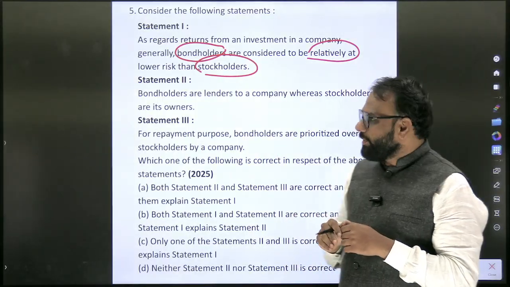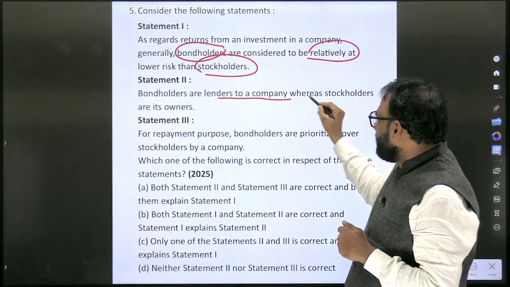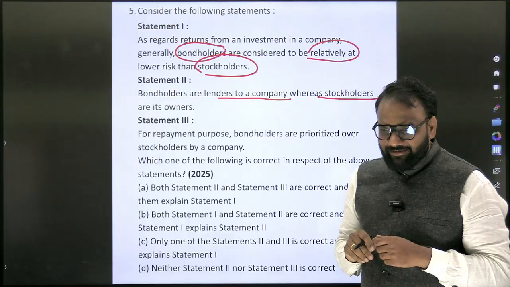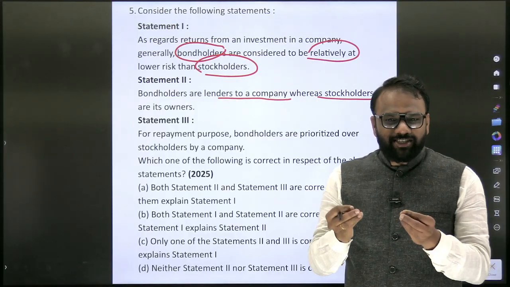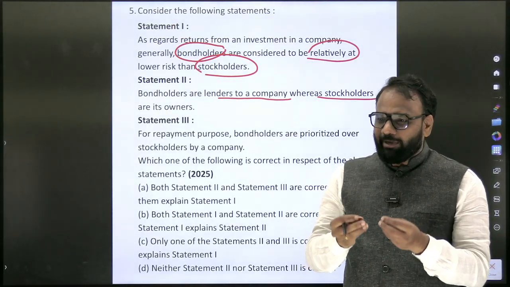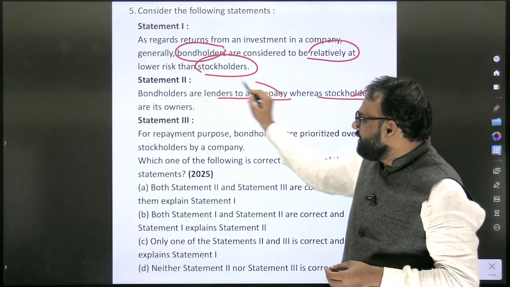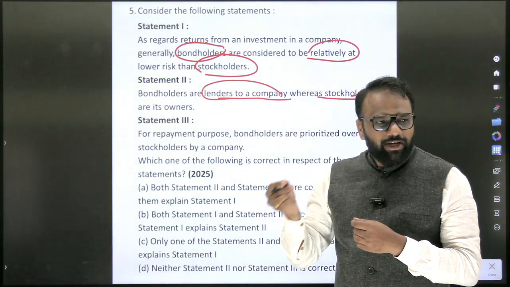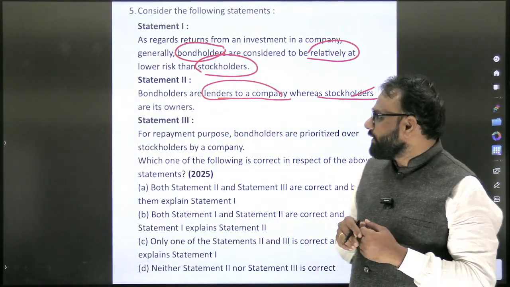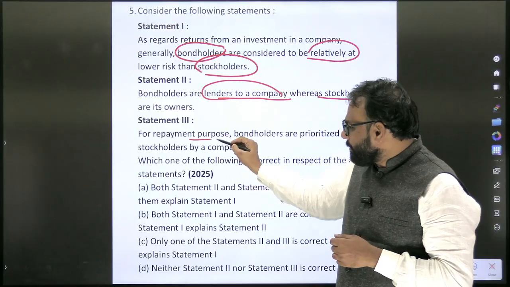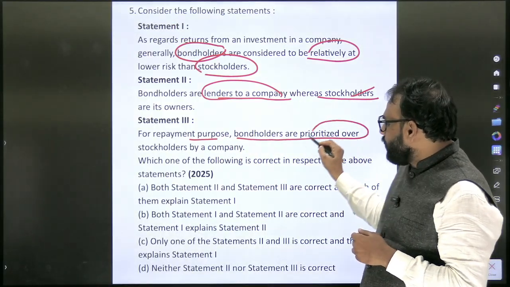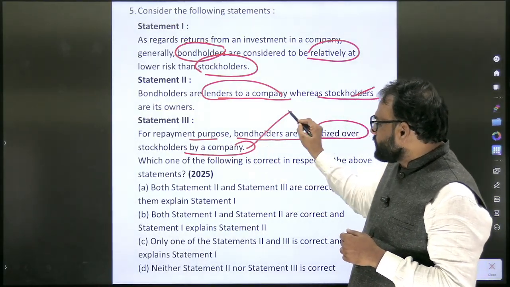Now the options they have given: bondholders are lenders to the company, whereas stockholders are its owners. Obviously, when you purchase a stock, you get a stake in the company. You become an owner, whereas a bondholder is a lender. You give money, you get interest. Next, for repayment purposes, bondholders are prioritized over stockholders by a company. This requires knowledge.